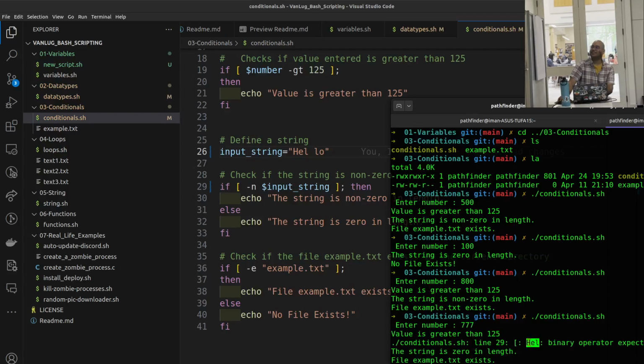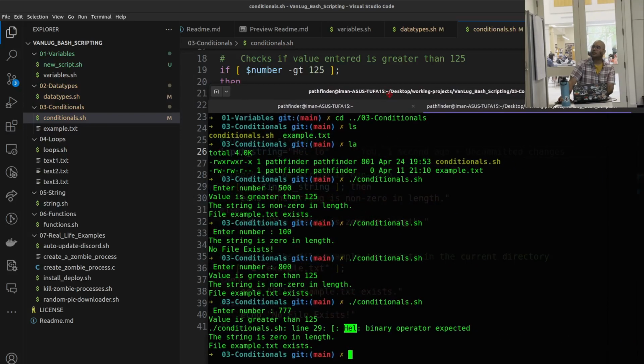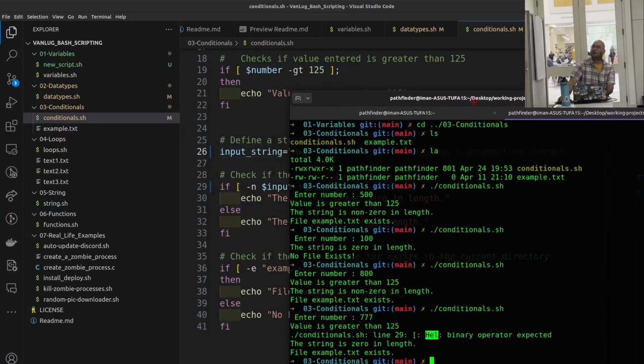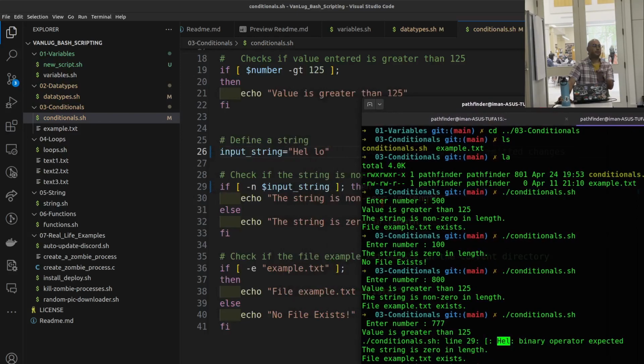The hell part. So what does it say? The expected, good practice is to be using the double quotes. These are like some habits. Amazing. Thank you so much.